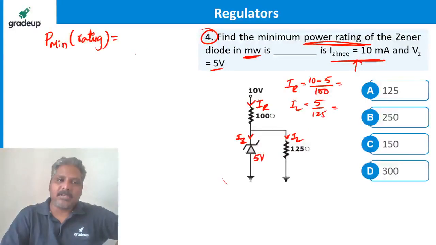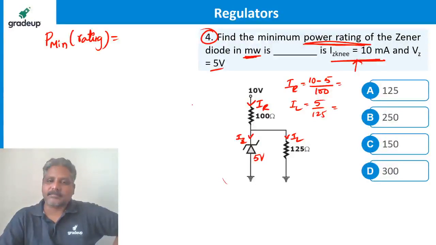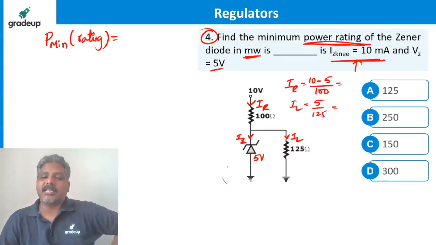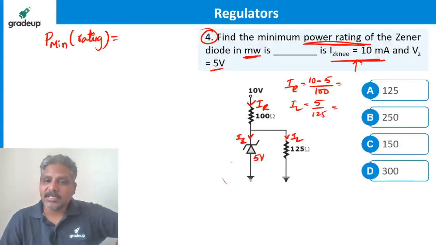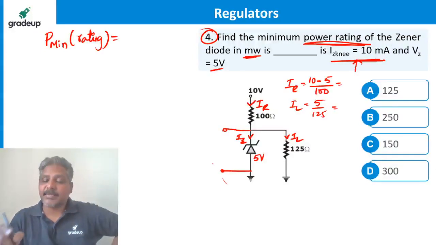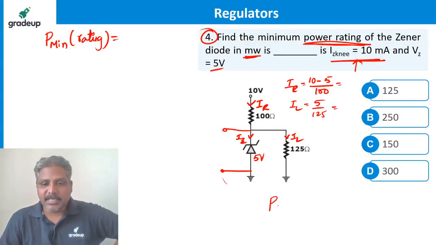Now what does minimum power rating mean? What should be the rating of the diode so that it is safe? To find the minimum rating of the Zener, I have to find the maximum power dissipation possible across the Zener.